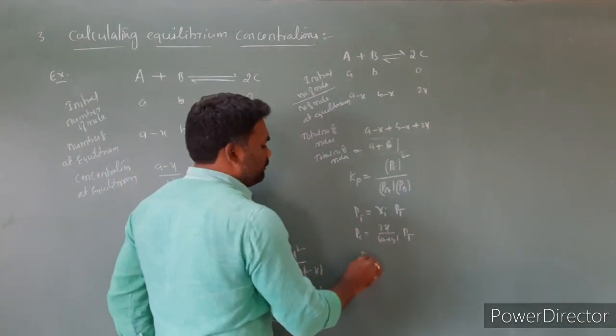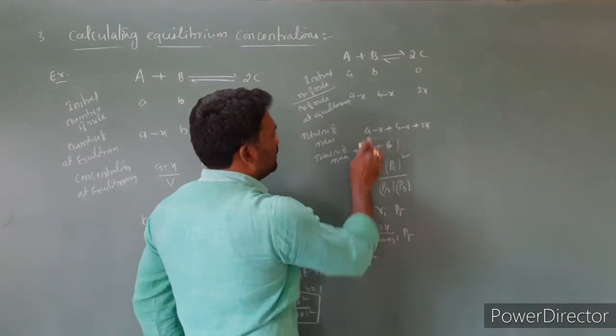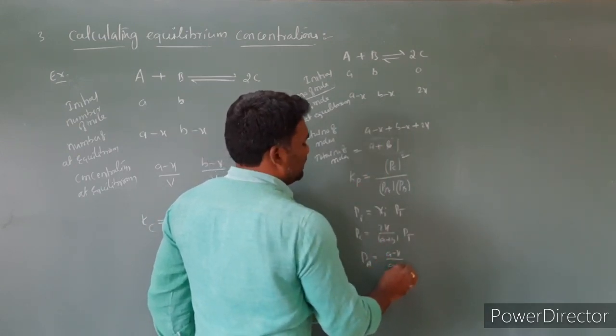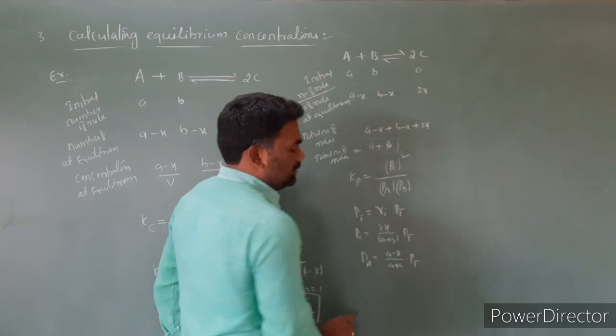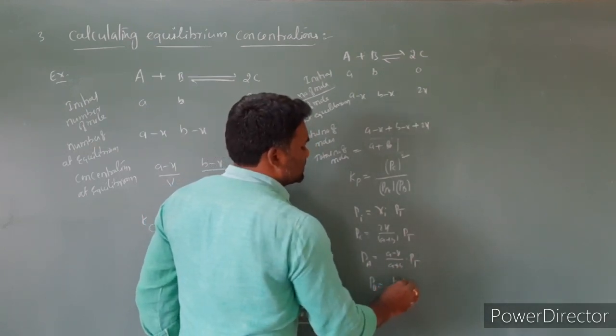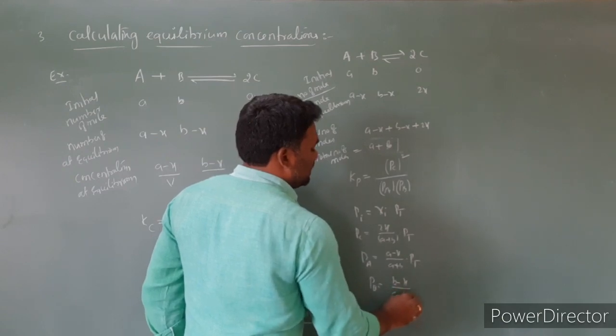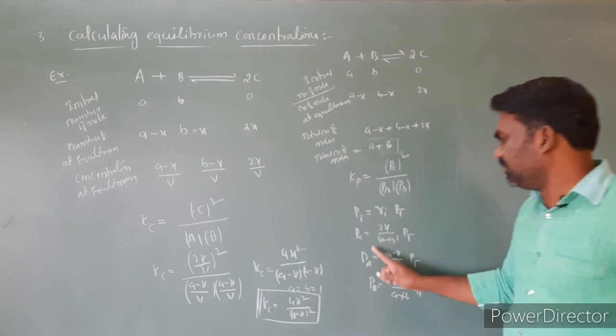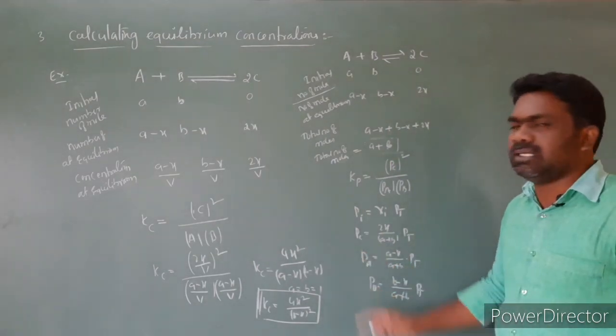This is the partial pressure of C. Next, partial pressure of A is equal to number of moles of A, which is A minus x, by A plus B, into P total. And the partial pressure of B is equal to B minus x by A plus B, into P total, isn't it? So I found the partial pressures of A, B and C.